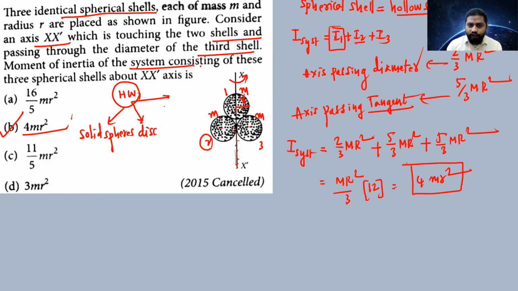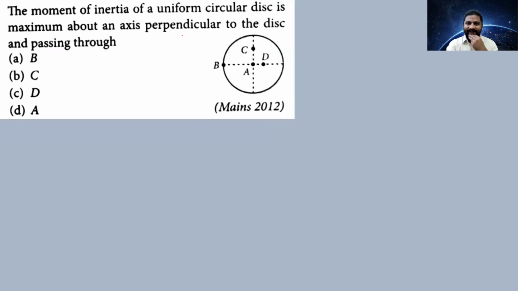Instead of hollow spheres, you keep circular rings here. If all three are solid spheres, what happens to the moment of inertia of the system? If all are discs, what happens? If all are rings, what is the moment of inertia of the system? Three homeworks, you have to do them after finishing the class. Just move on to the next question.